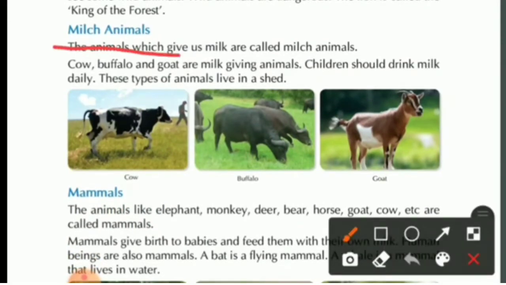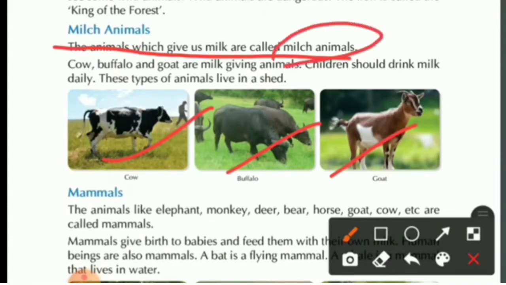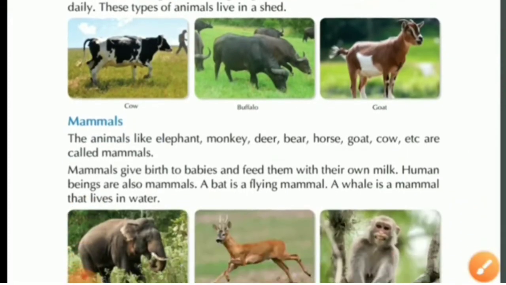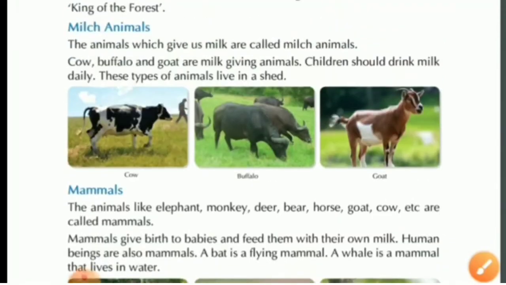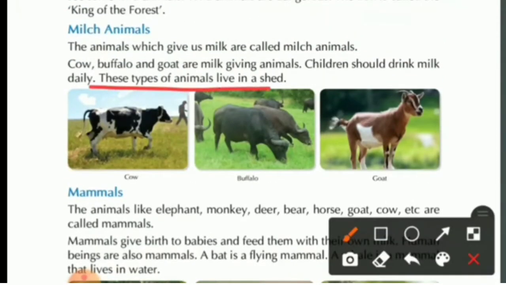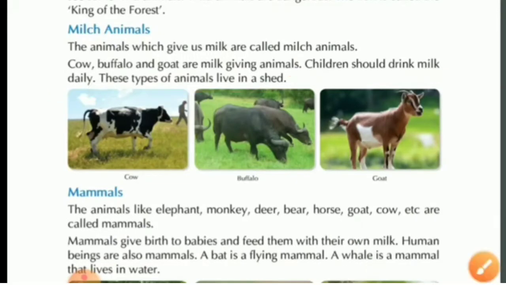Next category of animal is milch animals. The animals which give us milk are called milch animals. Cow, buffalo, goat are milk giving animals. That means they are milch animals. Children should drink milk daily. These types of animals live in a shed. So now you know that animals that give us milk are known as milch animals, and they are cow, buffalo, goat. And they live in a shed.